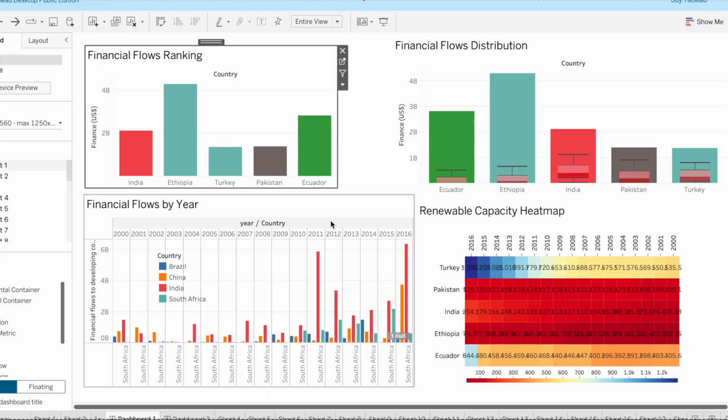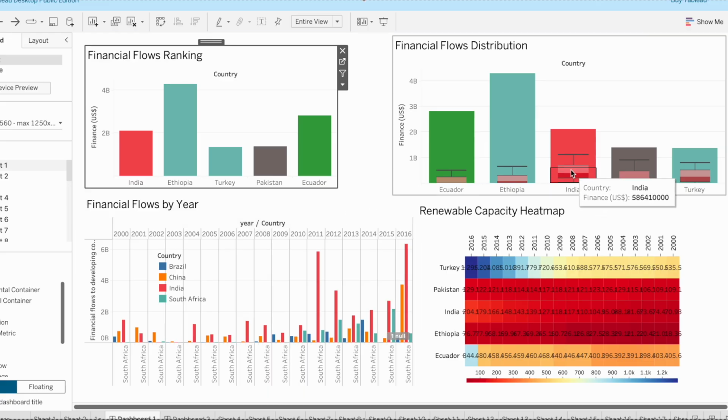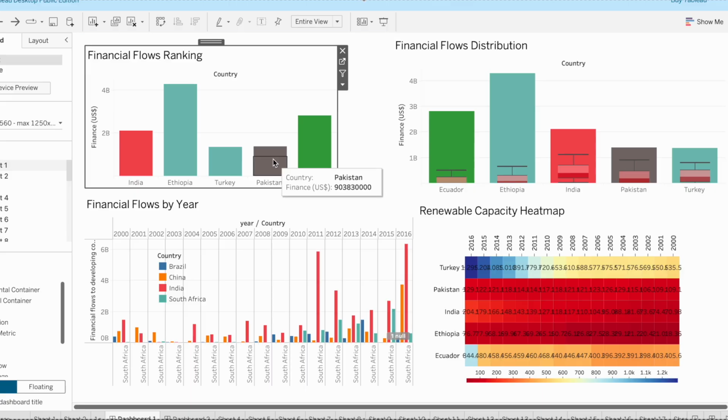The box plot shows how consistent or variable each country's funding has been. India's wider range shows more fluctuation while Turkey's narrow box means steadier support. The bar chart ranks total financial inflows, clearly showing India and Ethiopia as top recipients. Below, the grouped bar chart tracks year-wise funding from 2000 to 2010, revealing ups and downs over time.